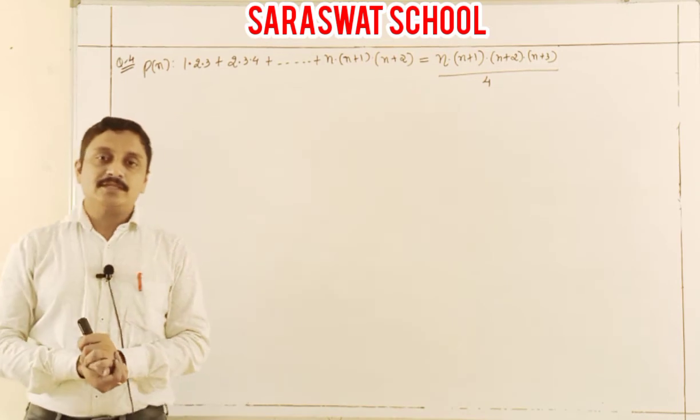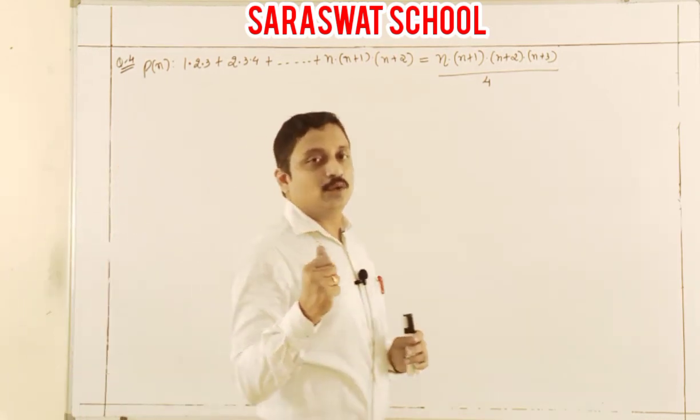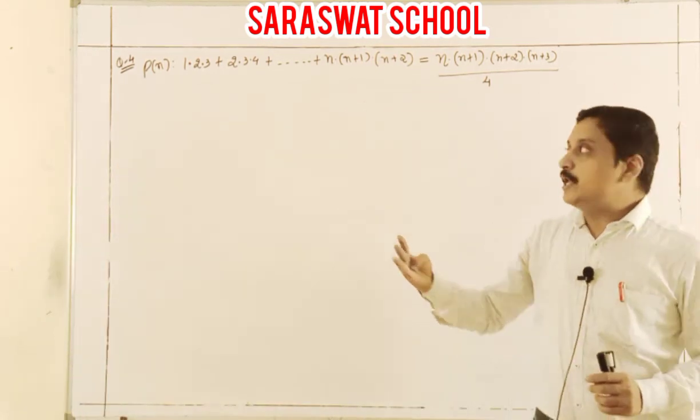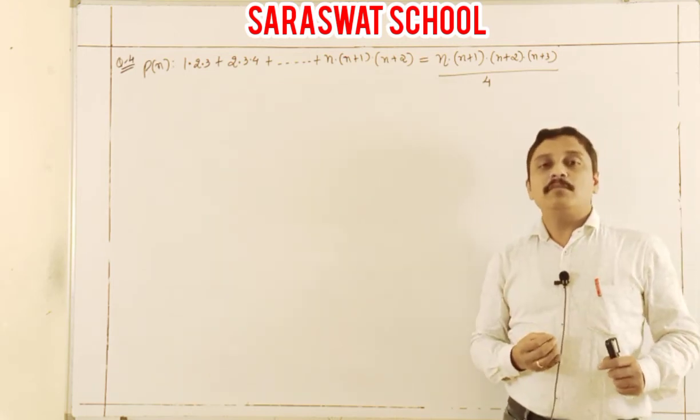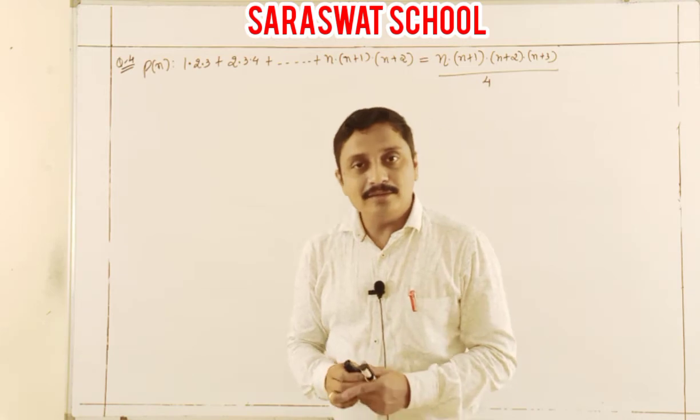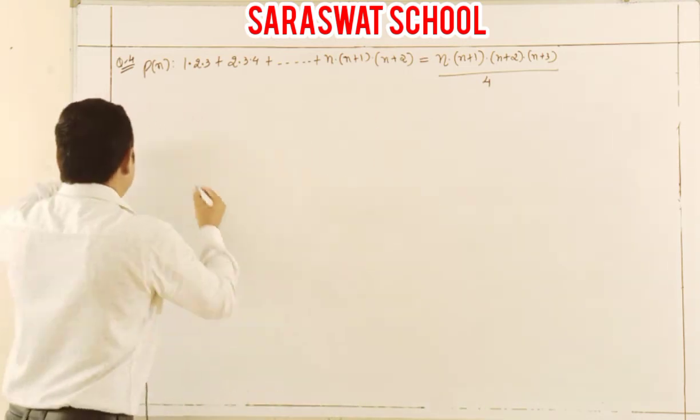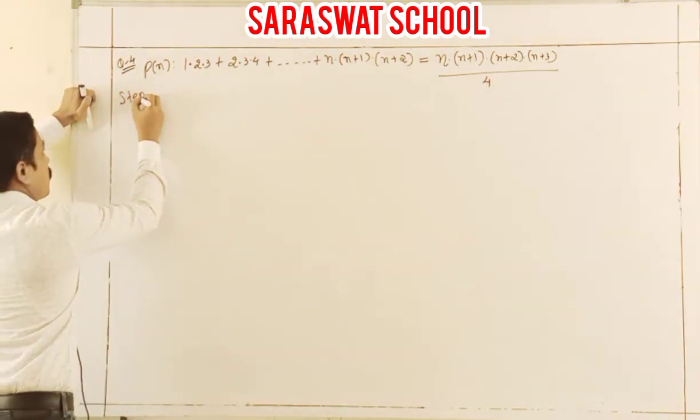Now students, one more question, I am going ahead slowly. Fourth one. Prove by our PMI rule the given statement. Very easy students. Again I am going to state step 1.